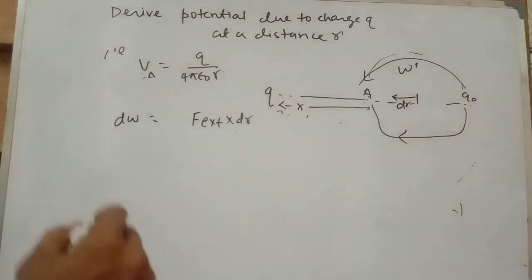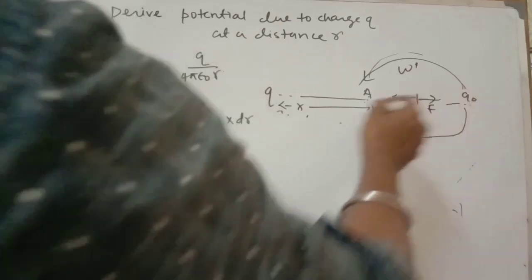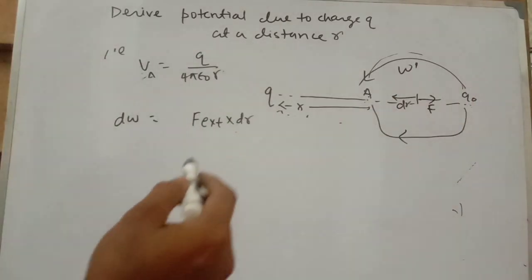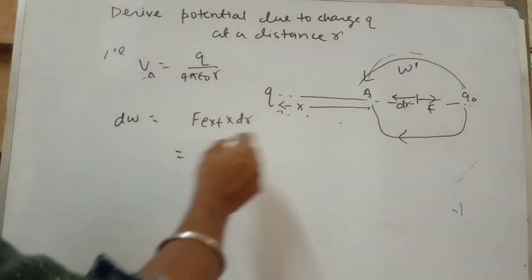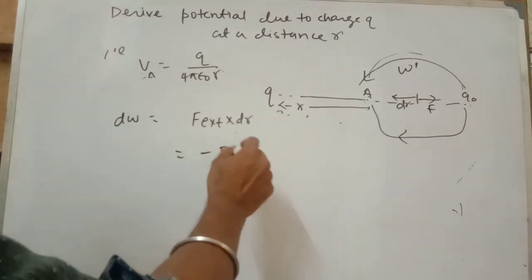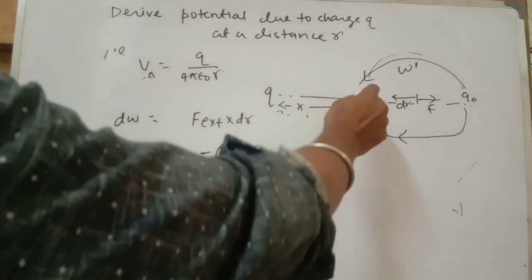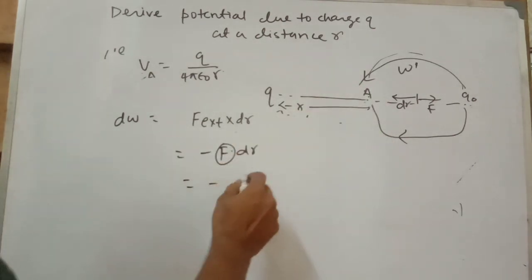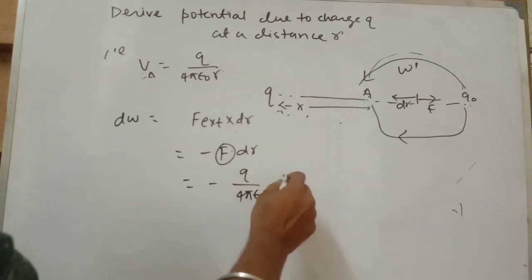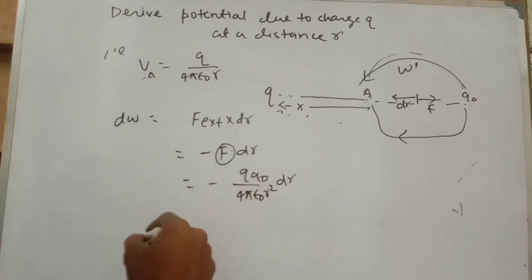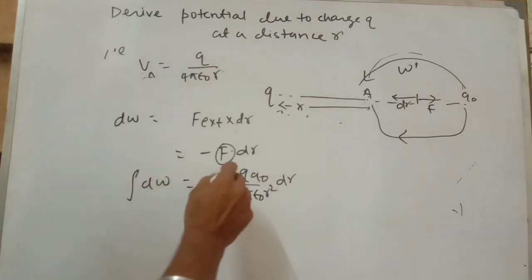And what is the direction of force? Obviously it is the electrostatic force, which will repel the positive charge. So now here you can write F into dr. What is the electrostatic force at the point r? You write q by 4 pi epsilon naught r square into dr. Okay, so now integrate on both sides.